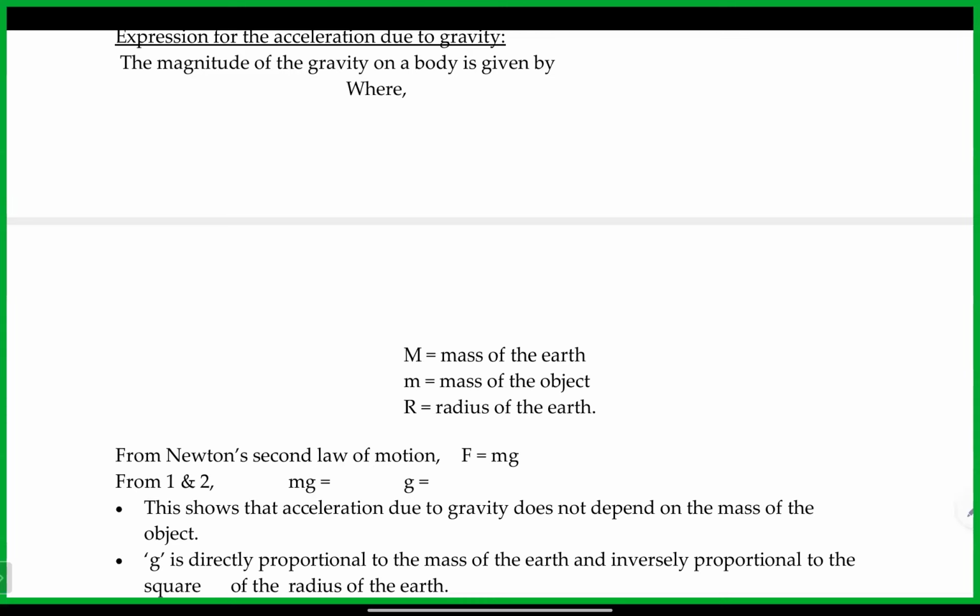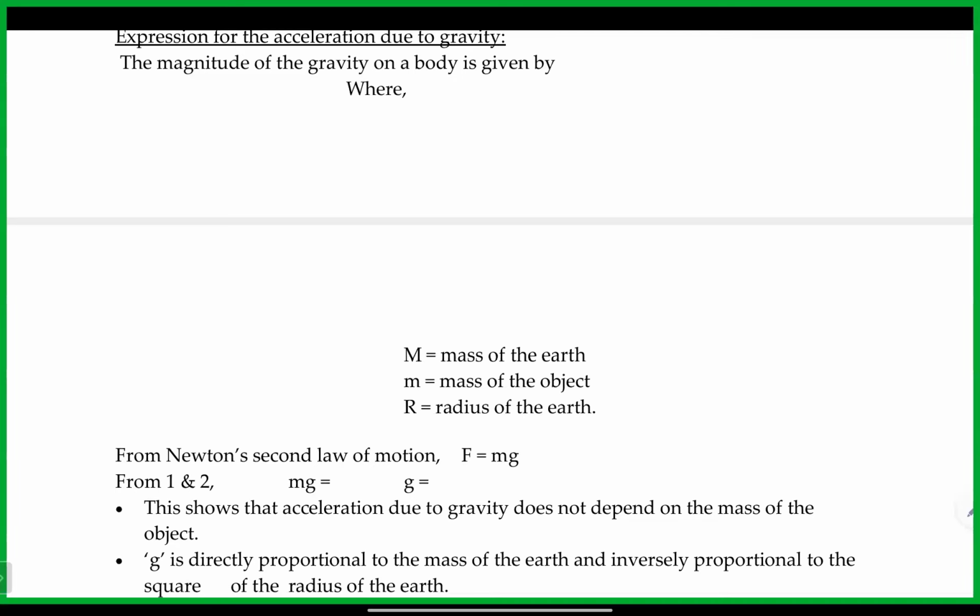This F is equal to ma actually comes from Newton's second law, because Newton's second law is nothing but rate of change in momentum. When we derive that equation, finally you get F is equal to ma. So if we apply the same thing for this situation, the a gets replaced with g in that formula. F is equal to mg in this attraction related process. So the magnitude of gravity on a body is given as, where m is the mass.